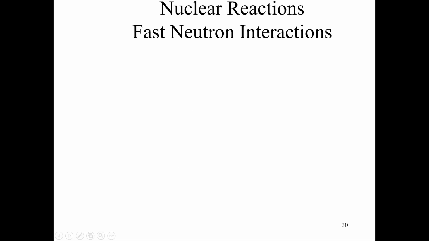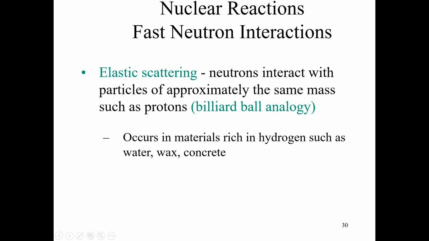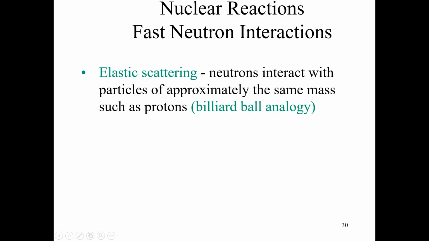So let's talk about the nuclear reactions, that is, fast neutron interactions. Fast neutrons, when they interact with matter, mostly in the case of elastic scattering, interact with particles of approximately the same mass, such as protons.